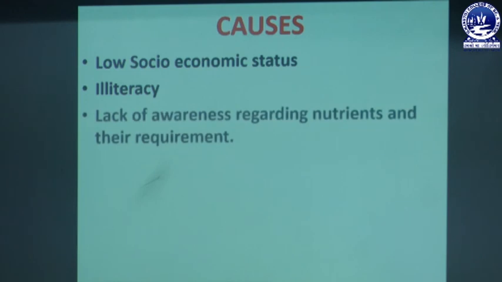Next one is lack of awareness regarding nutrients and their requirements. Due to illiteracy and low socio-economic status, some people are not aware of different types of nutrients and their requirements for our health. It's also a reason for nutritional problems.